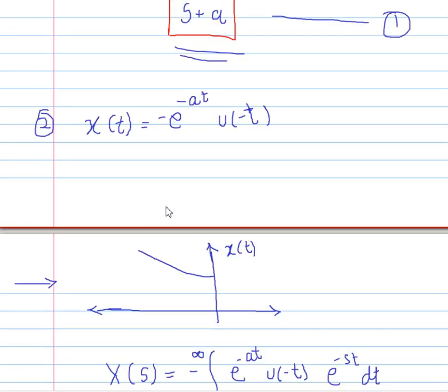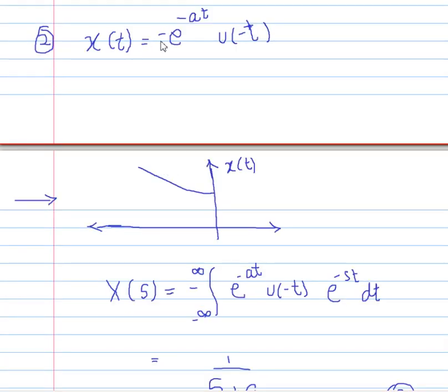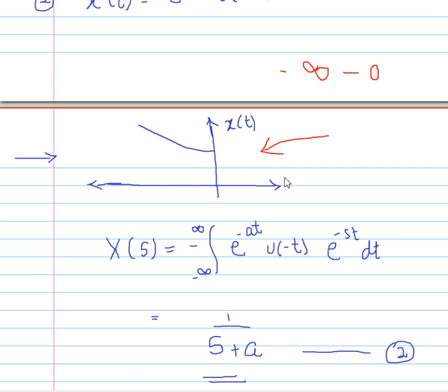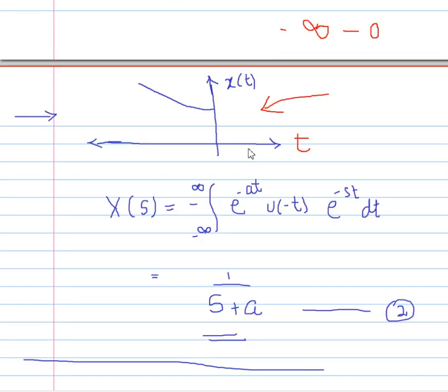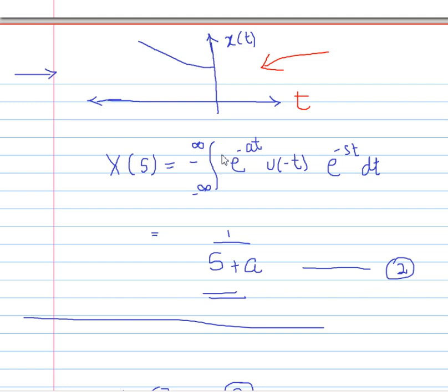Now signal 2: minus e raised to power minus at u of minus t. Now take this signal. U of minus t lies from minus infinity to 0, so its graph will be like this, against time. Now we have to find its Laplace transform.